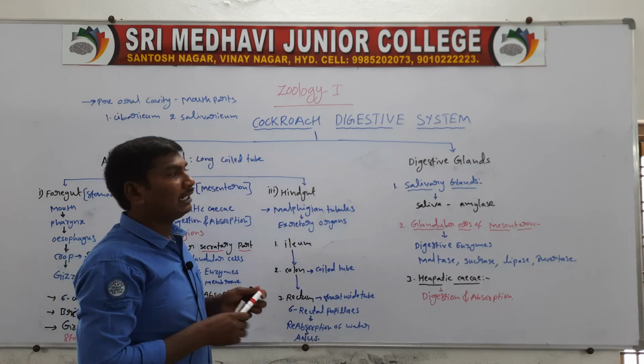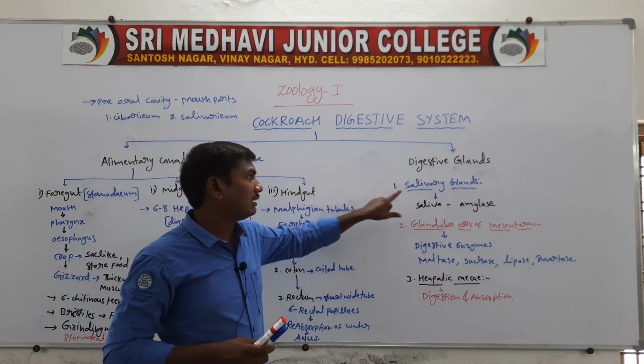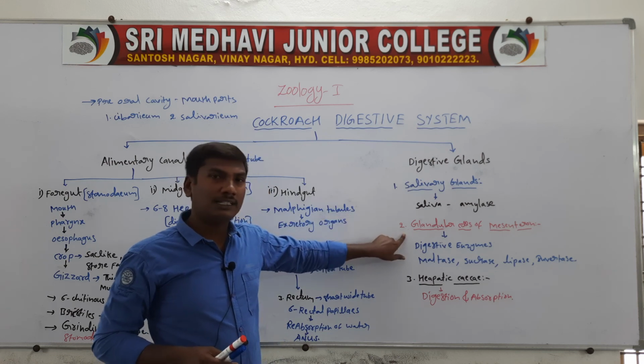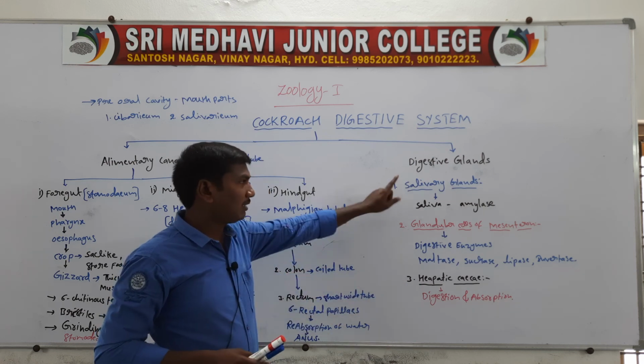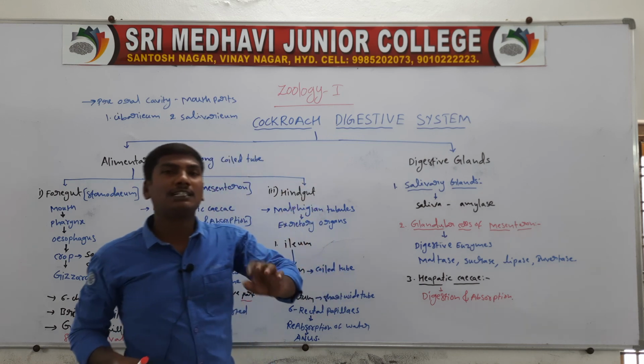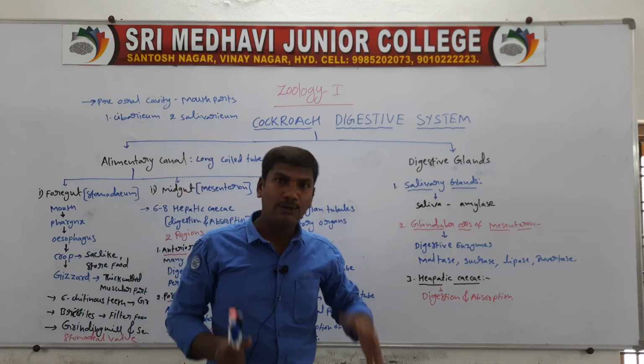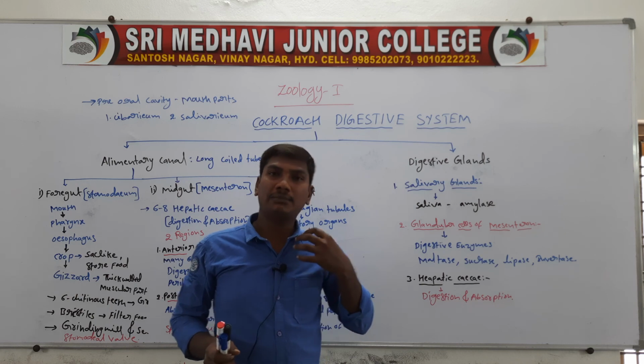The cockroach contains three types of digestive glands: the salivary glands, the glandular cells of the mesenteron, and the hepatic caeca. A pair of salivary glands is located on the ventrolateral side of the crop.